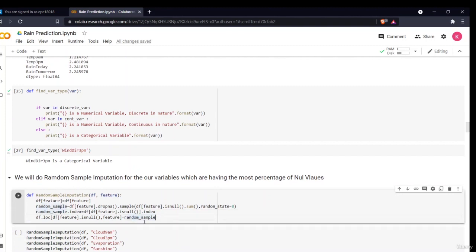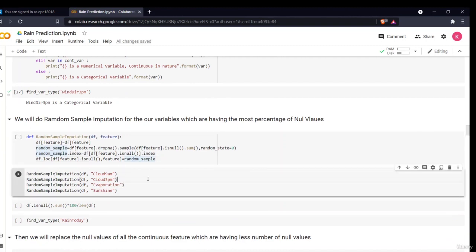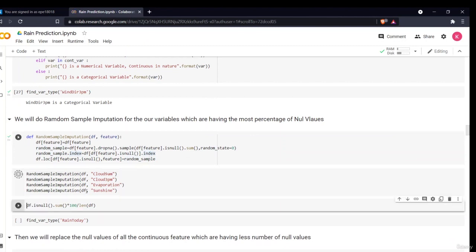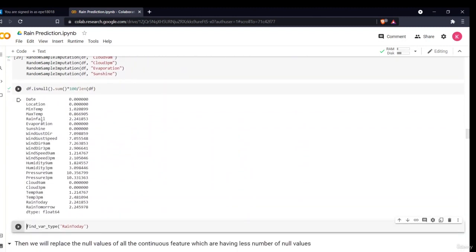The random sample will be defined, and my data frame will then be updated in place of those null values. So I'll simply write that function, random sample imputation, and run it for cloud at 9 a.m., cloud at 3 p.m., evaporation and sunshine. Then, as you can see, all the null values in evaporation, sunshine, cloud at 9 a.m. and cloud at 3 p.m. are removed. These are all zero.